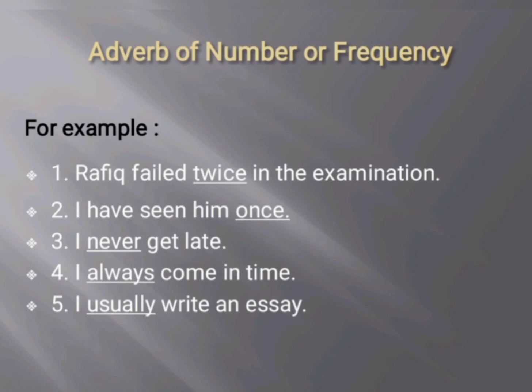In the next sentence, I always come in time. The underlined word always is an example of adverb of number or frequency. In the next sentence, I usually write an essay. The underlined word usually is an example of adverb of number or frequency. So all the underlined words twice, once, never, always, and usually are the examples of adverb of number or frequency.